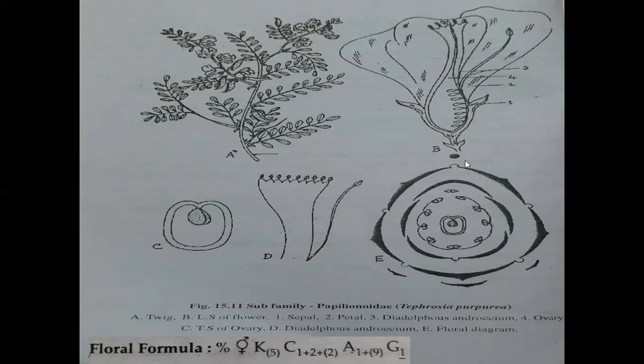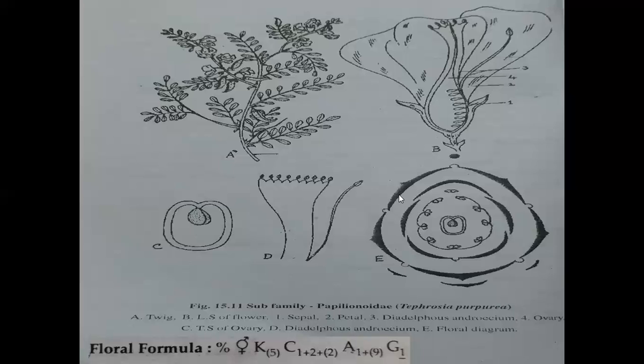Complete flower. Complete flower means the 4 major parts are present: calyx, corolla, androecium, gynoecium. And zygomorphic: the flower cut in only one longitudinal section cleaves into 2 equal parts, called zygomorphic. Diclamydous: chlamys means perianth, arranged in 2 whorls. The outer whorl, green in color, is called calyx or sepals; the inner whorl, colorful, is called corolla or petals.